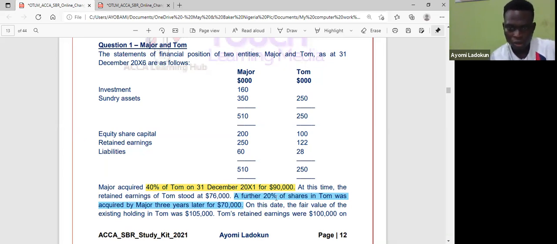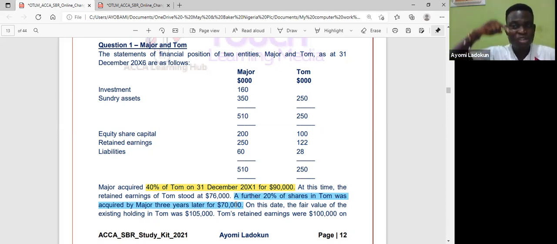Okay, sorry. Now, a further 20% of shares in Tom was acquired by Major. At that time, I obtained control. You didn't see the point. And once I obtain control, 3 things will happen. I've told you, okay? 3 things will happen.